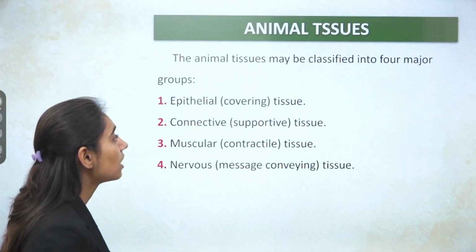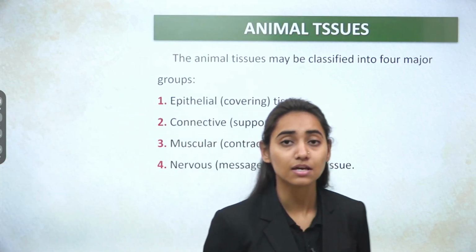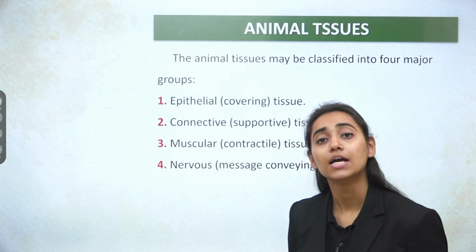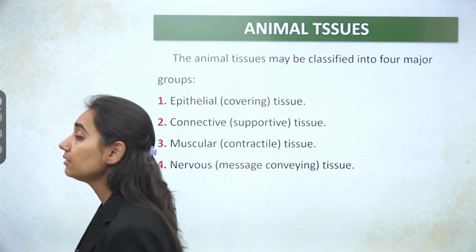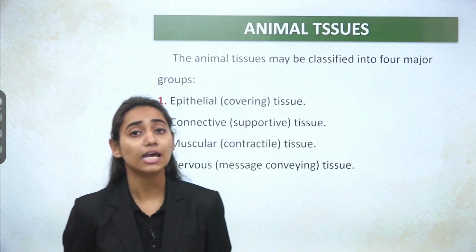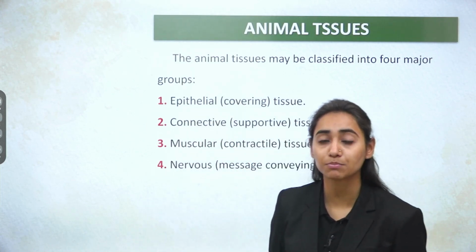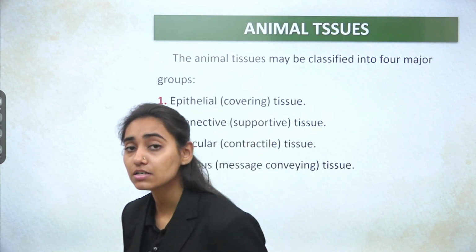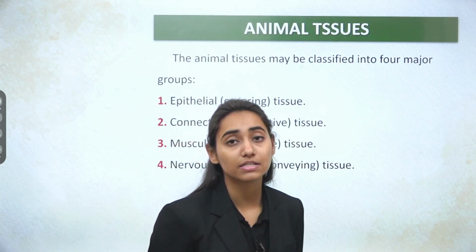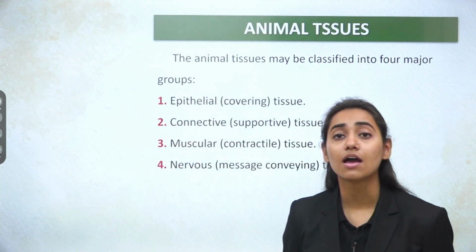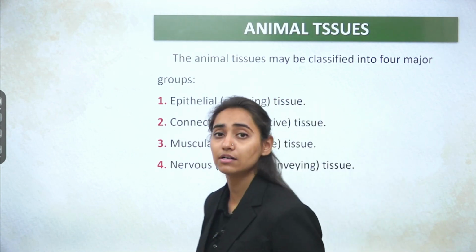Animal tissues are classified into four major groups. Like the plant tissues were classified into two types, meristematic and permanent, similarly the animal tissues are categorized into four types. The first one is the epithelial or the covering tissue. The epithelial tissue is the same as the epidermis. It is mainly made up of the skin cells which cover our body externally as well as internally. It is present in the lining of the blood vessels and in the covering of the various visceral organs also.